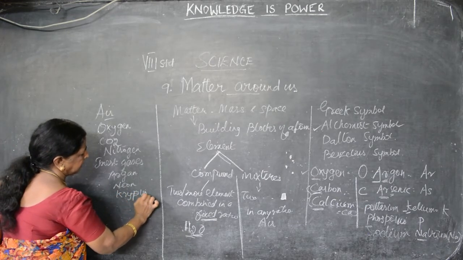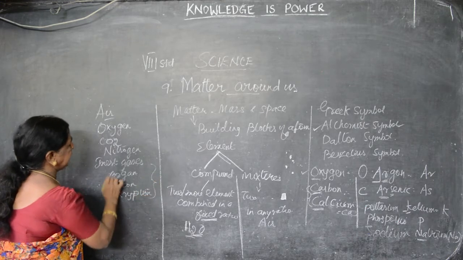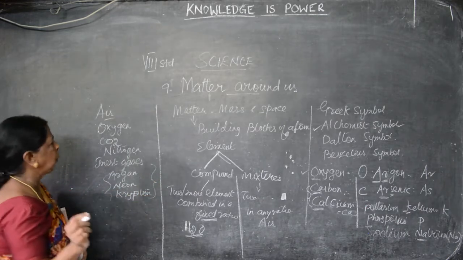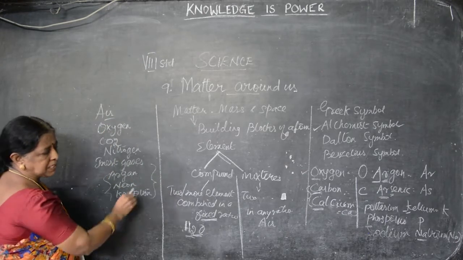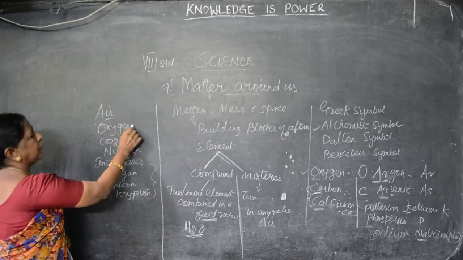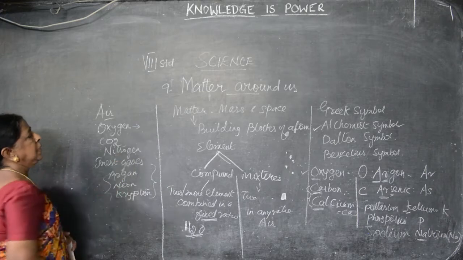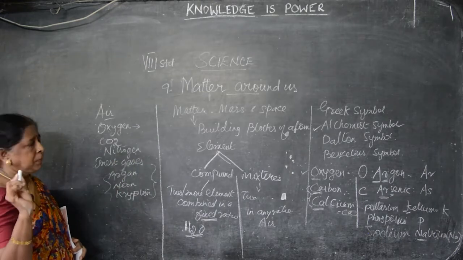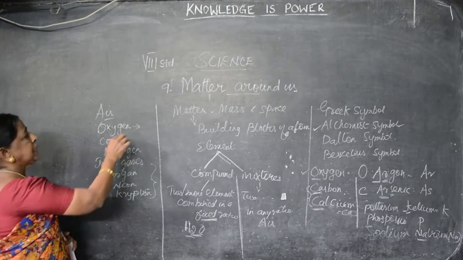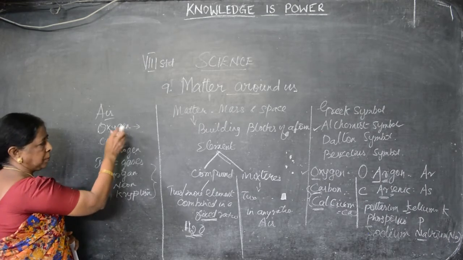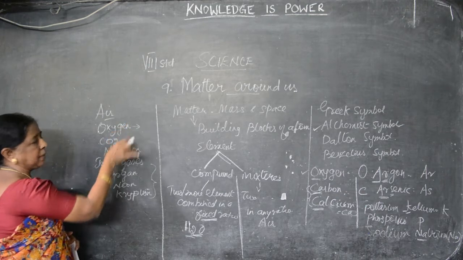These are all inert gases. That means they are inactive, and they are present at a very low level in the air. We said they are not fixed in any ratio. For example, if you take oxygen near a garden or wherever plants occur more, you can see the ratio of oxygen is more than the others.